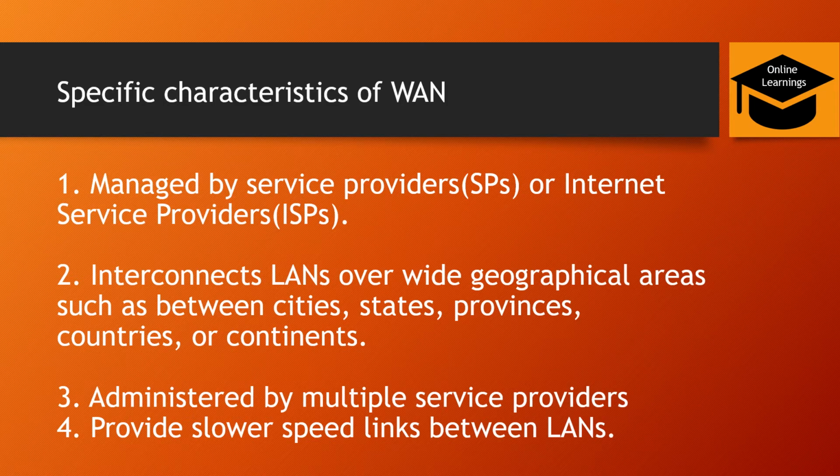And since there is a lot of distance involved in WAN, there are cities which are apart from each other yet connected, the speed will be slower because there will be lots and lots of collisions of signals. That's why the WAN speed is slower as compared to LANs. Sorry, I said it the other way around. What I meant is WAN speed is lower because of the large area, because of larger collisions between that area of networks.